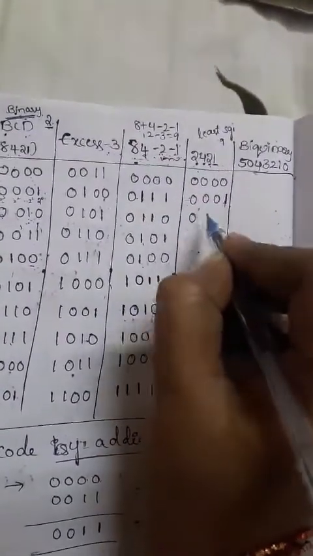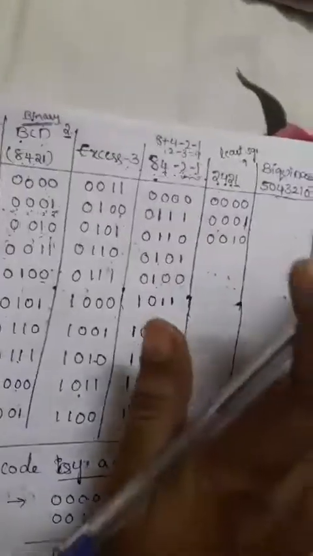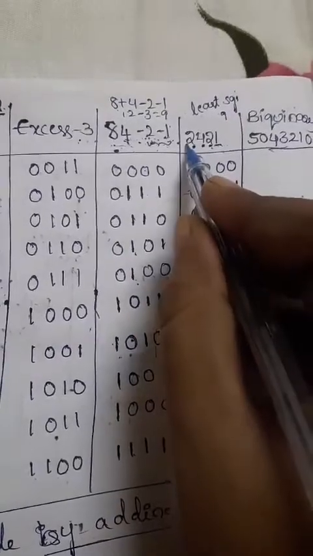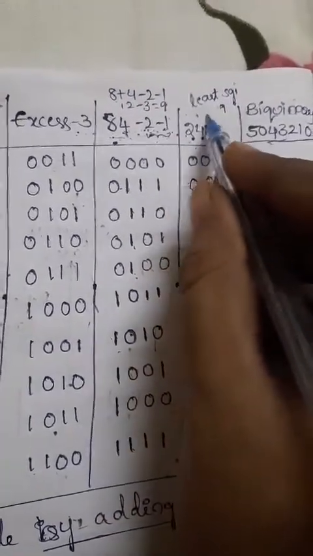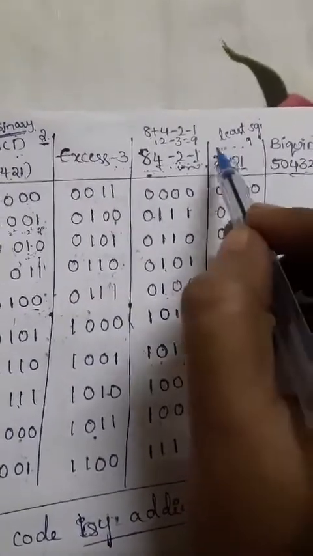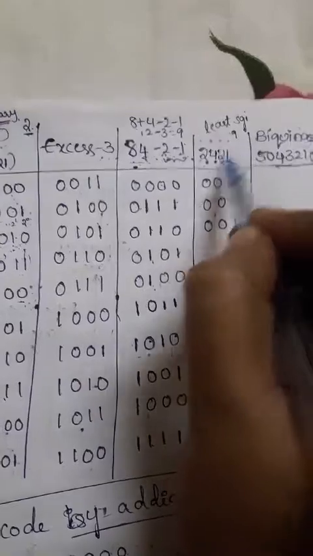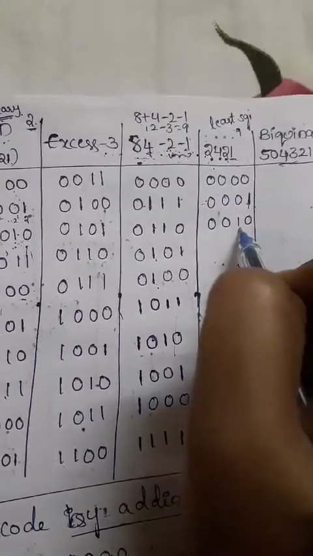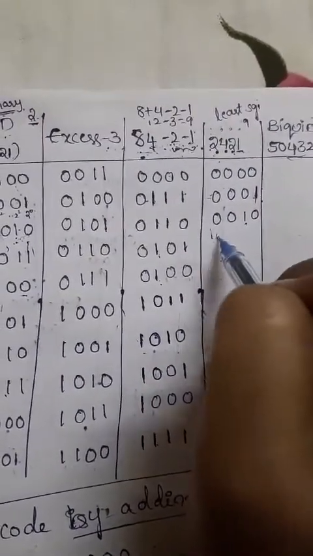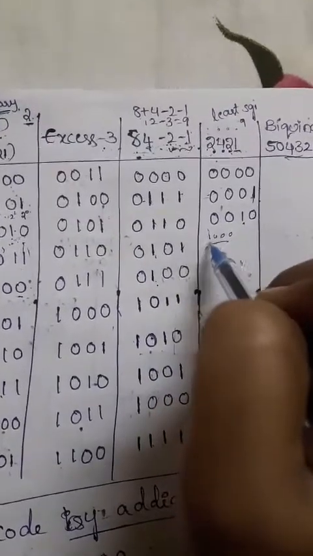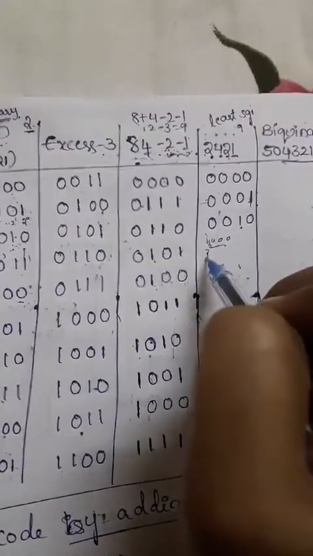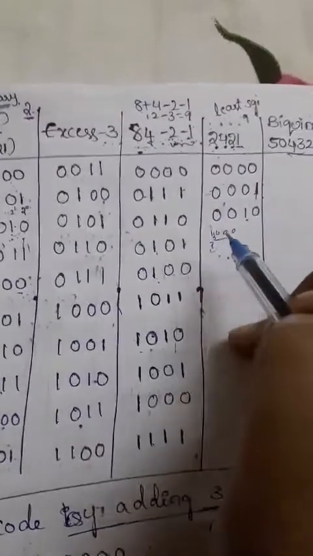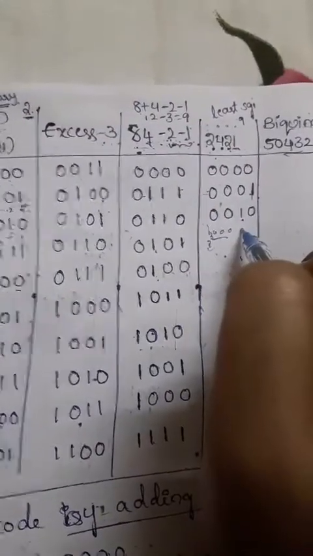So 2 itself will be here, so 0010. We could also write 1000 for 2, but the weight of that position is very high compared to the second position. This is the 2 power 1 position, and if we write 1000 for the number 2, the weight is 2 cube, which means the weight of the position is more increased compared to the 2 power 1 weight, right?